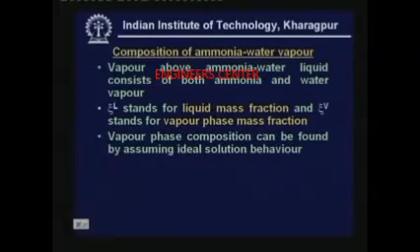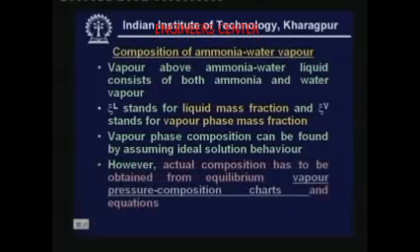Vapor phase composition can be found by assuming ideal solution behavior. If you assume that it is behaving as an ideal solution, then you can apply ideal gas equations like Dalton's law, and you can find out the vapor phase composition. But the actual mixture deviates from ideal behavior. So, the actual composition has to be obtained from equilibrium vapor pressure composition charts or equations. Let me show a typical vapor pressure composition chart.